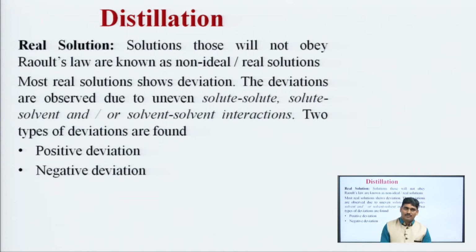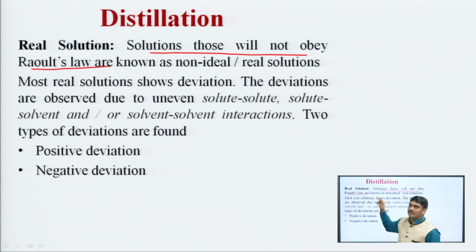Real solutions are those solutions which do not obey Raoult's law. The solutions which do not obey Raoult's law are known as real solutions. This is also called a non-ideal solution. So, in this case, deviations are observed in case of real solution or non-ideal solution.